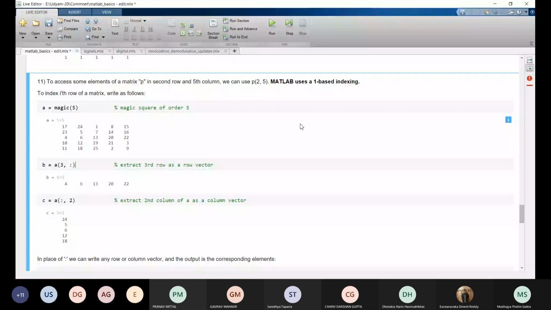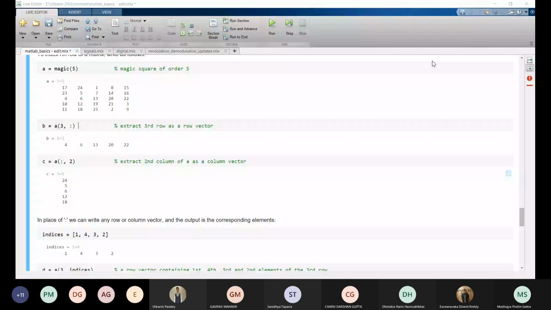What is this language? This is MATLAB. It is different from Python, but similar to Python. MATLAB has its own language, so we are using that language. We have to learn the syntax of MATLAB to use it. Okay.